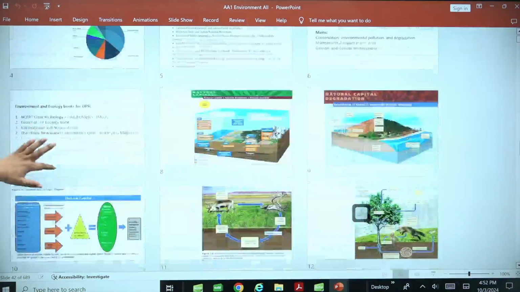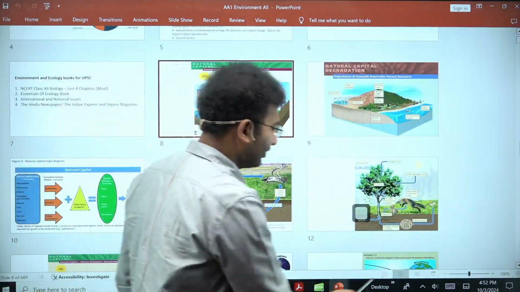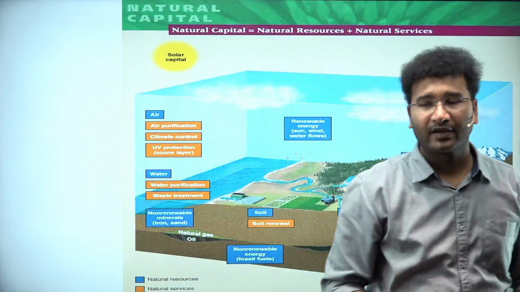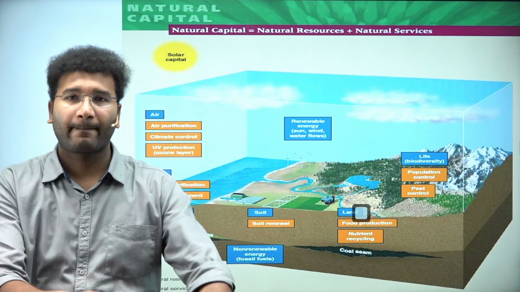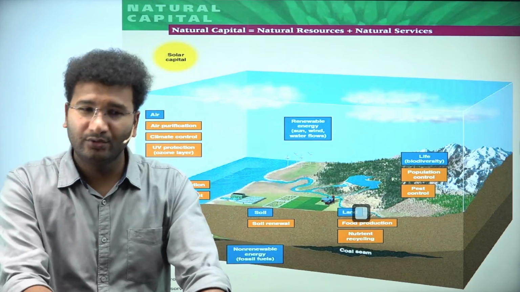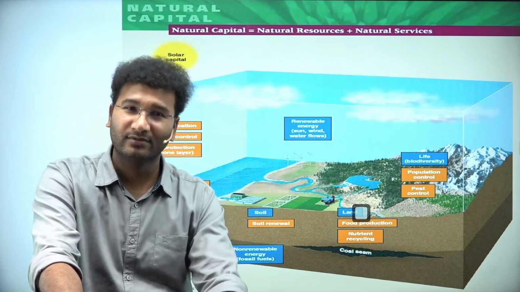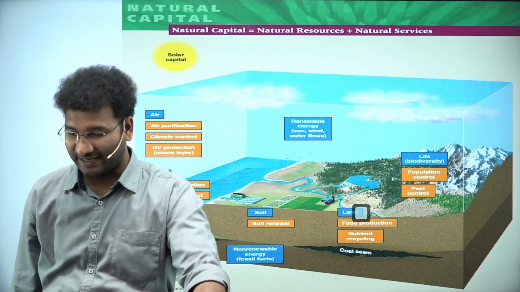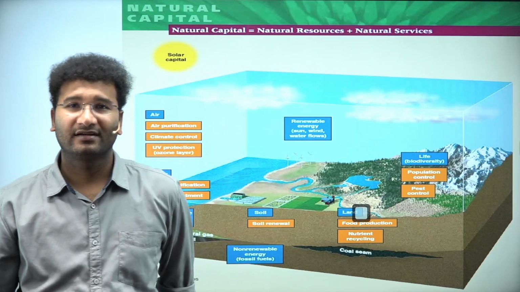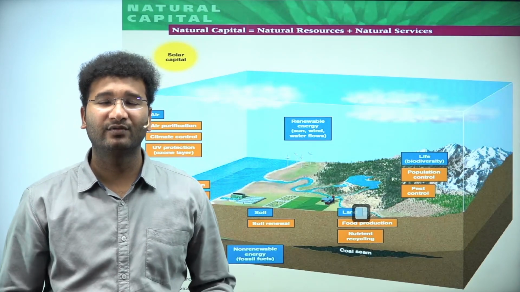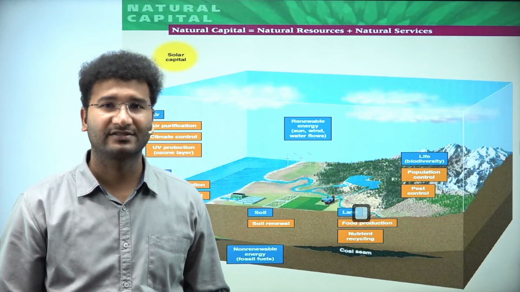First, before we start, I want you to know what is a natural capital, what is a natural resource, and what is a natural service. If you know, let me know. ठीक है? What is natural capital and how is it different from natural service?